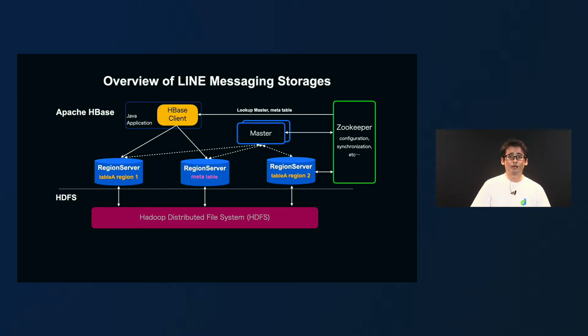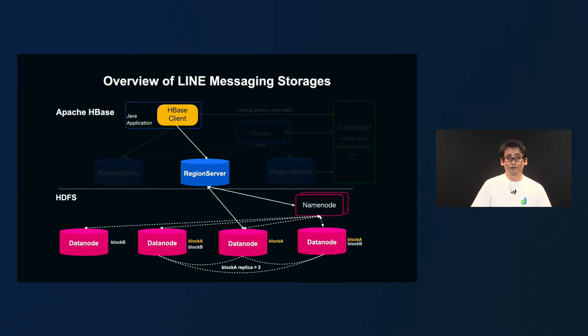Now, HBase clients will communicate first with Zookeeper to know the information about the cluster and the location of a table called meta, which has all the information about the rest of the regions in the cluster. Then once the HBase client reads this meta table, it knows where to locate the regions, and now it can communicate directly with the region server to write and read data.